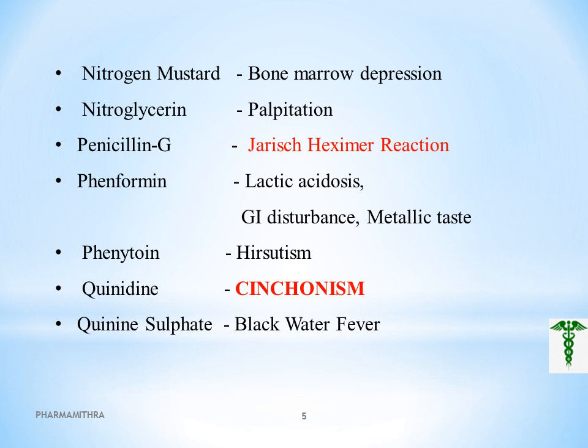The next drug showing bone marrow depression is nitrogen mustard. Bone marrow depression, as we already discussed, is myelotoxicity, where the production of cells is decreased. The drug which will produce bone marrow depression as a side effect is nitrogen mustard. Next, the drug showing a palpitation effect is nitroglycerin.